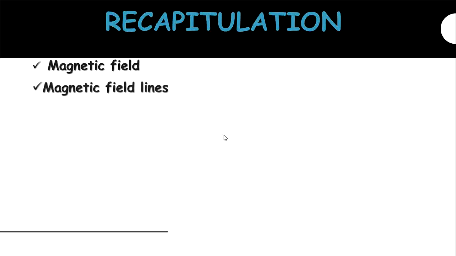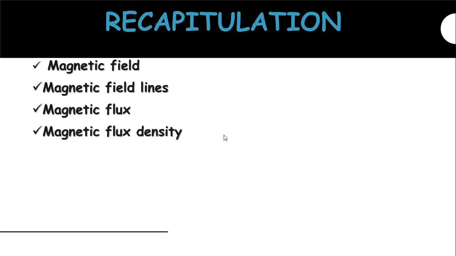Magnetic field lines. Define magnetic field line. A magnetic field line is defined as a curve drawn in the magnetic field in such a way that the tangent to the curve at any point gives the direction of the magnetic field. Define magnetic flux. Magnetic flux is the number of magnetic field lines passing through a given area.